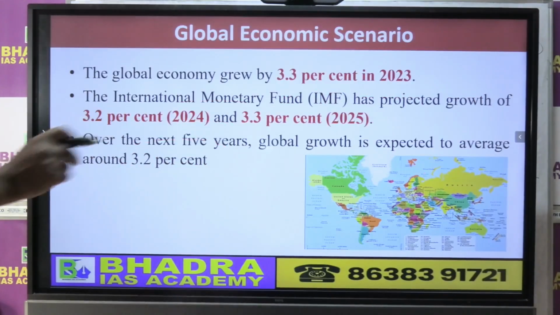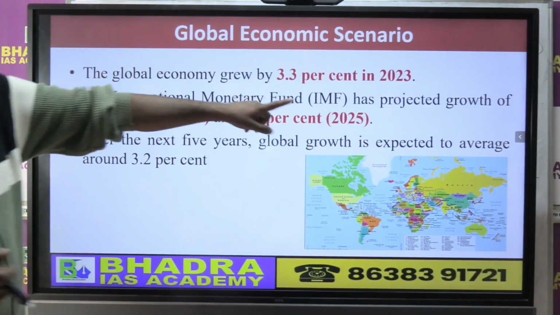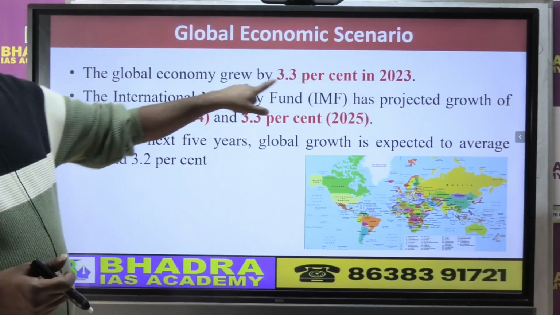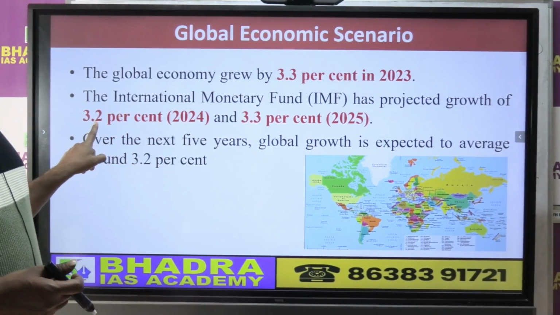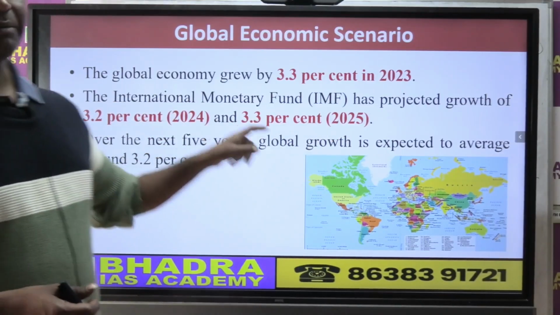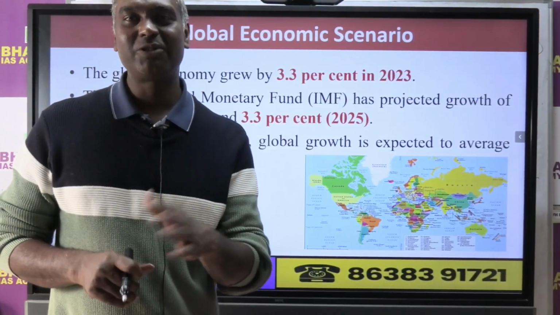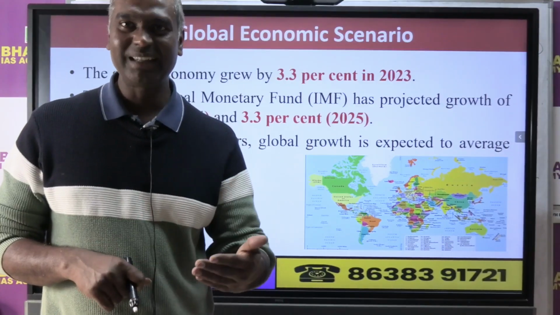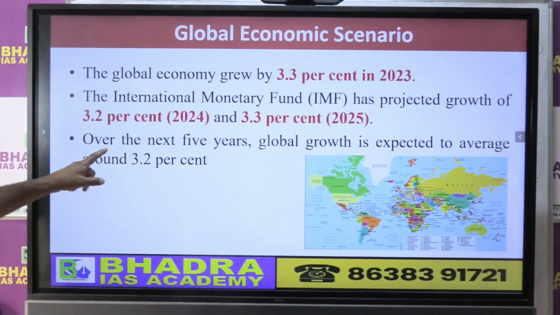Now, if you look at the global economic growth, as I already mentioned, in 2023 the global economy grew by 3.3%, in 2024 3.2%, and in 2024-25 3.3%. That means the global economic growth is not much, it's in the average of 3. Indian economy is definitely good, we have grown more than 6, right? Over the next 5 years, global growth is also expected to be in the average of 3.2%.